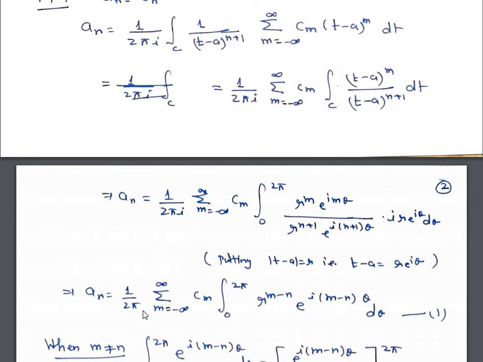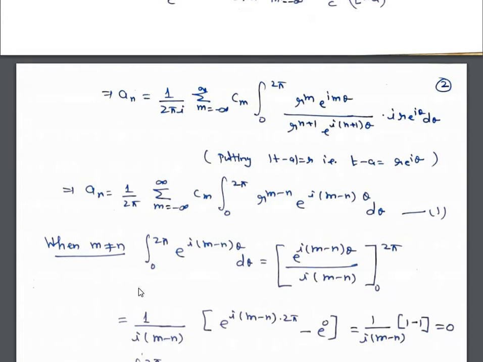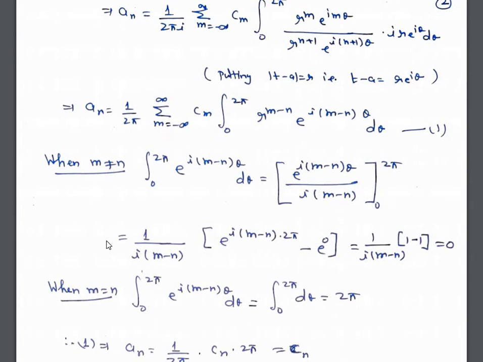So therefore a_n is equal to 1 upon 2 pi sigma m is equal to minus infinity to infinity c_m integral 0 to 2 pi r to the power (m minus n) e raised to the power i times (m minus n) theta d theta. Now two cases arise: when m is not equal to n, or when m is equal to n. Let's consider the case when m is not equal to n.